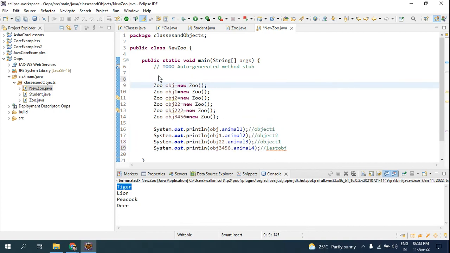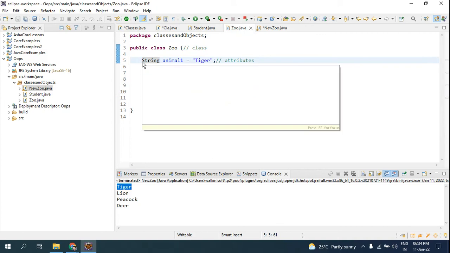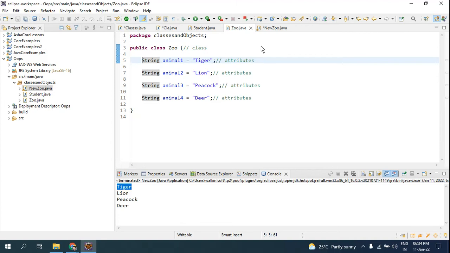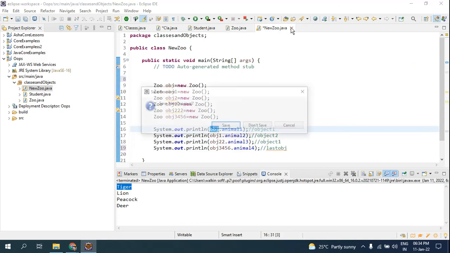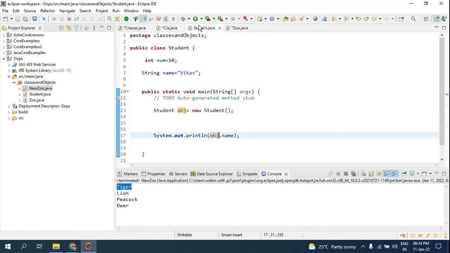As I said: class name, object name, assign the value using the new keyword, class name, initiate with the parenthesis. The object has been created. Now you have access to the class attributes. Now suppose you have to modify it, so I will remove this example, no need now. I'll create everything in a single class so that you will not get any confusion. And here I'm going to create a method, the main method. So I'll just copy paste the code here.